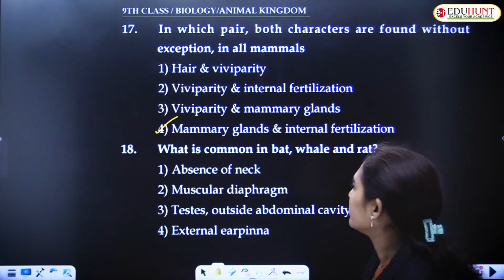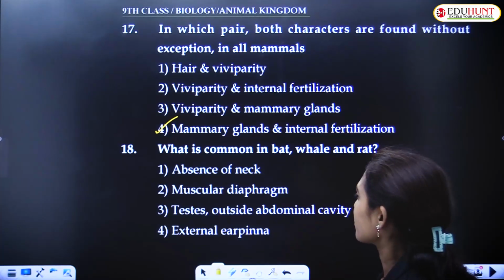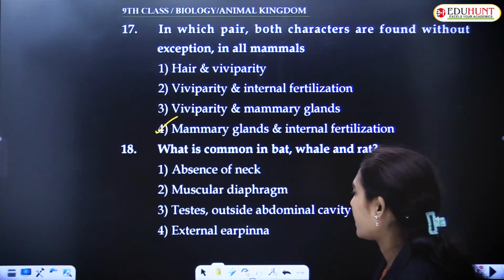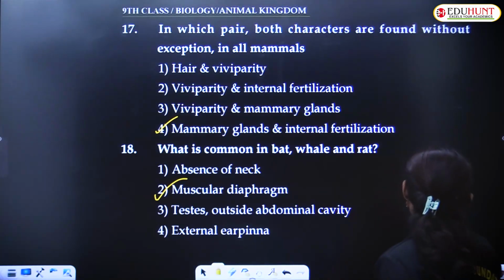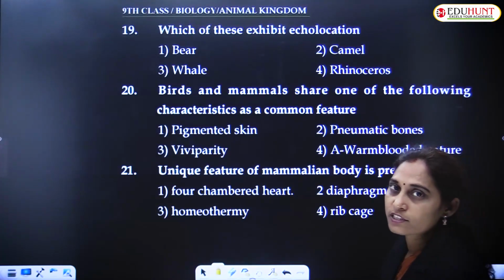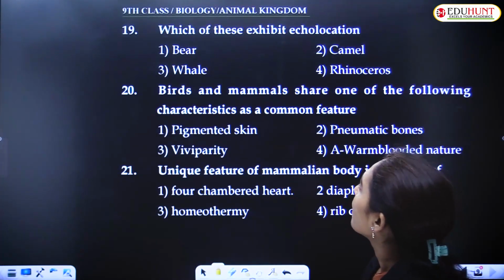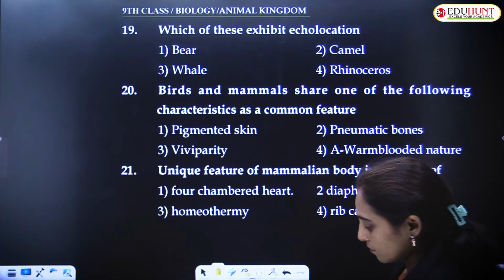What is common in bat, whale and rat? Among these: absence of neck, muscular diaphragm, testis outside the abdominal cavity, external ear pinna. Muscular diaphragm is the common feature in all the given animals. Which of these exhibit echolocation?